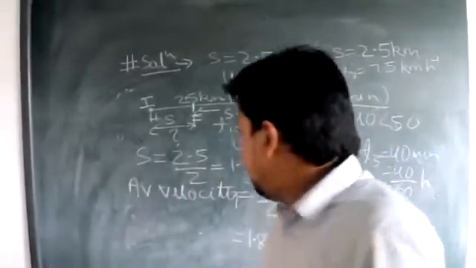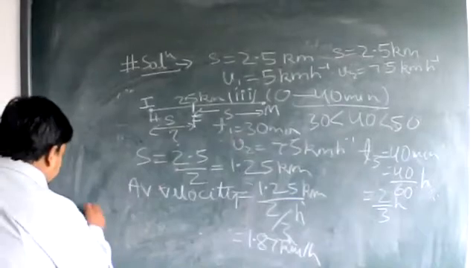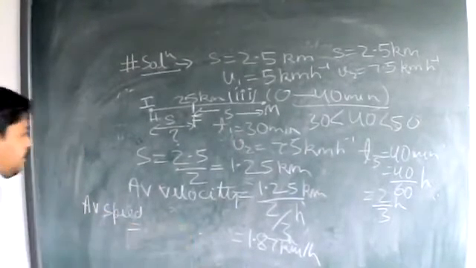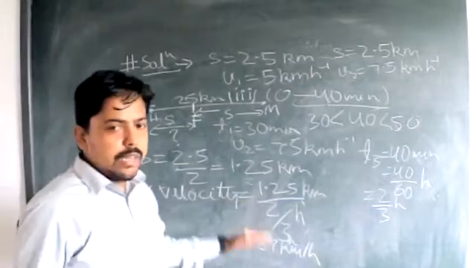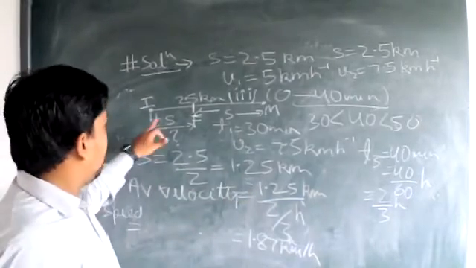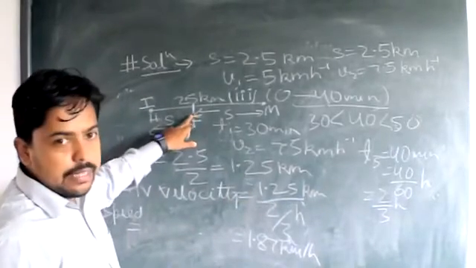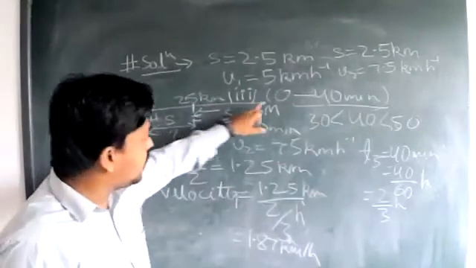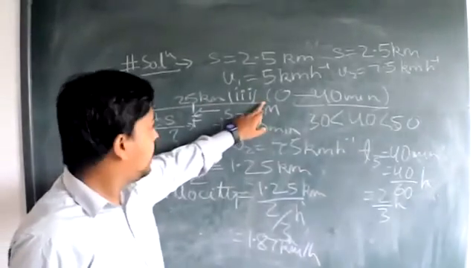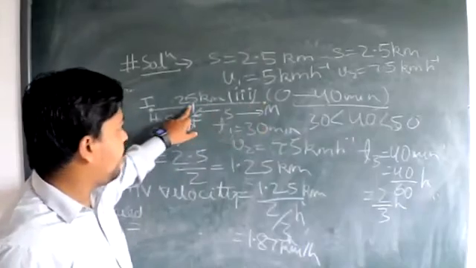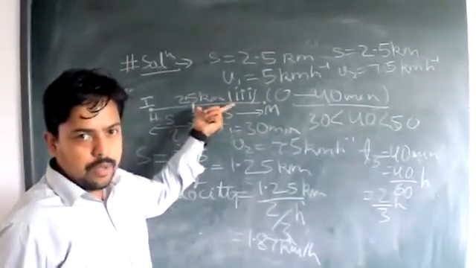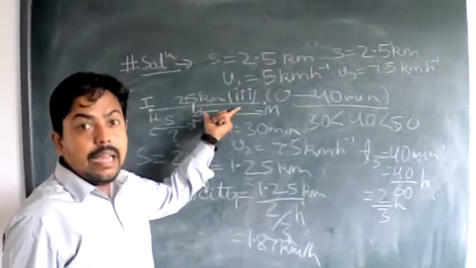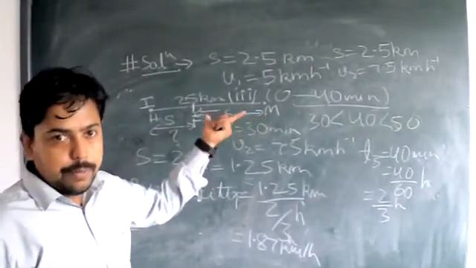So now what will be the average speed? Average speed will be total distance upon time. Now when he reaches this final point M, which is in the middle, he would have covered this distance initially, and then he is covering this distance MF, which is half of this 2.5. So this 2.5 plus half of this 2.5 will be the total distance.